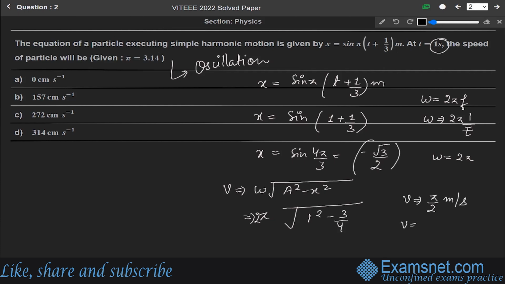Basically it will be equal to pi, which is 3.14, divided by 2. So it will be 157 centimeter per second. Among these four options, option B, 157 centimeter per second, is the correct answer.